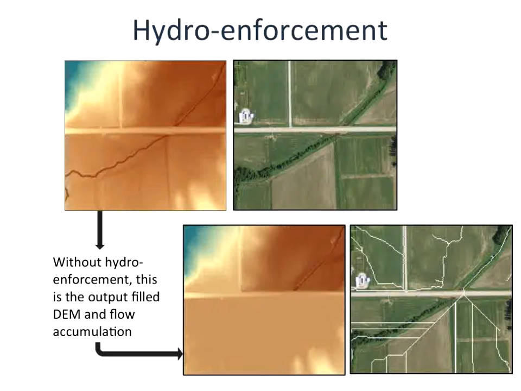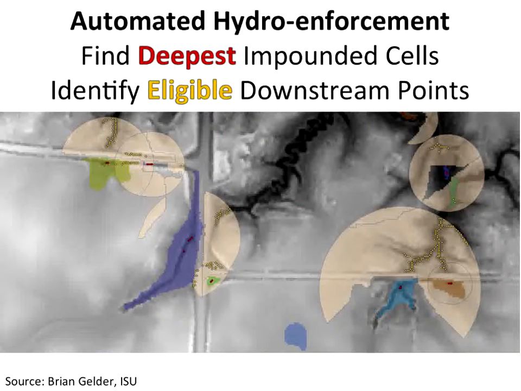Without hydro-enforcement, you can see in the lower panel the shaded elevation data becomes a single color there at the southern half, and beneath that road, on the right you can see the flow paths that had to essentially fill that depression and then spill over into the riparian area on the far side. That's not acceptable from a modeling perspective. So this is a case where hydrologic enforcement would have to be conducted.